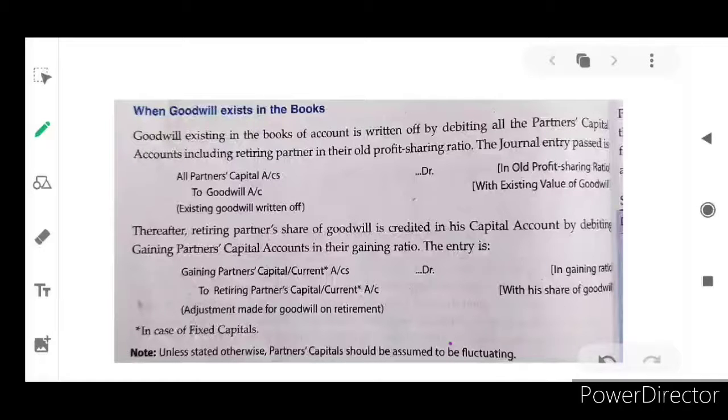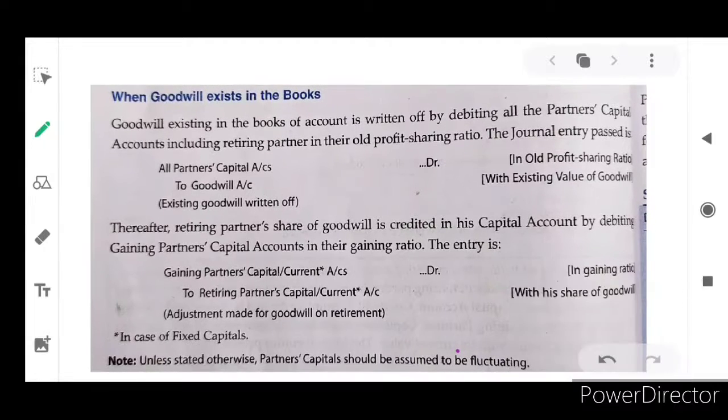Now, if goodwill exists in the books, how do we have to treat it? Goodwill existing in the books of account is written off by debiting all the partners' capital accounts, including the retiring partner, in their old profit sharing ratio. So all the partners' capital accounts will be debited and the goodwill account will be credited here.